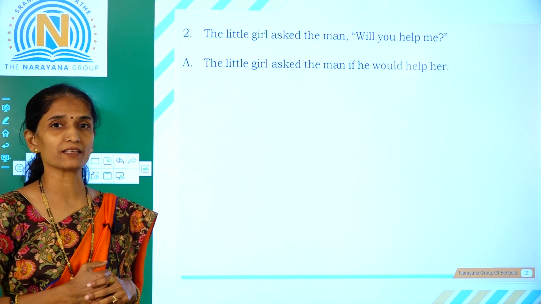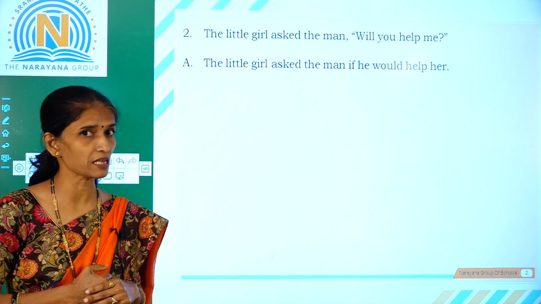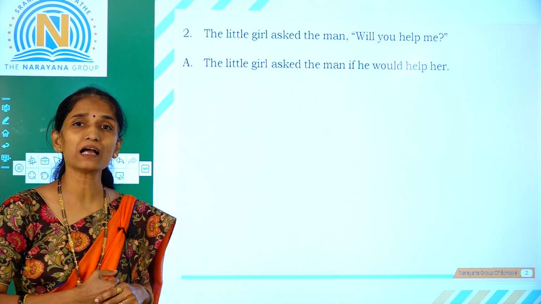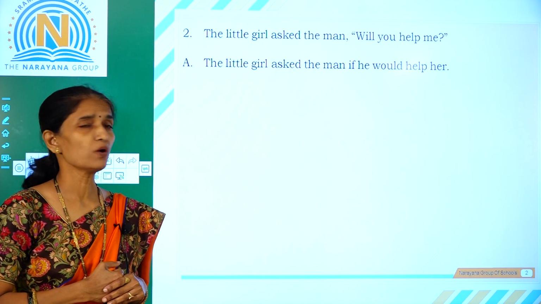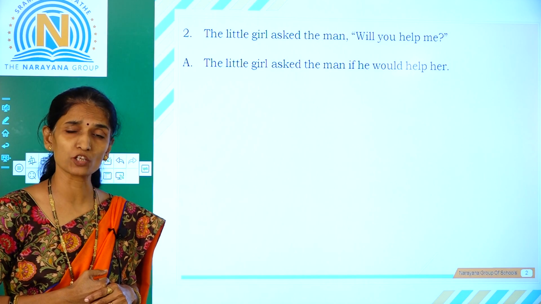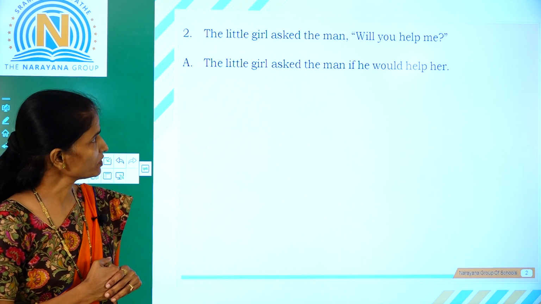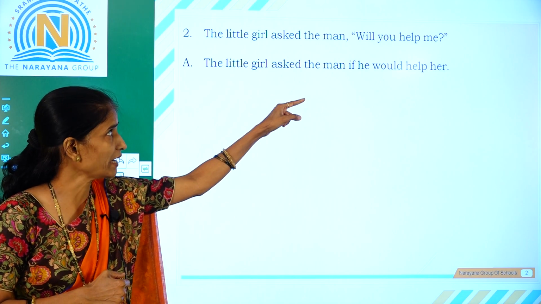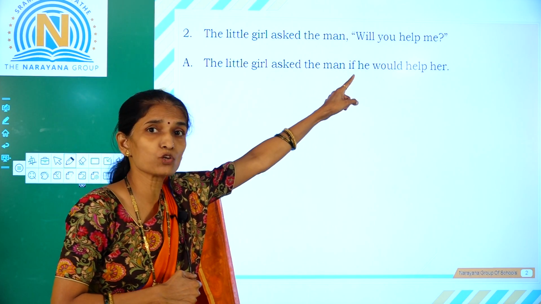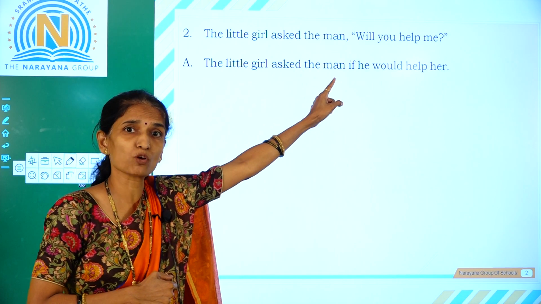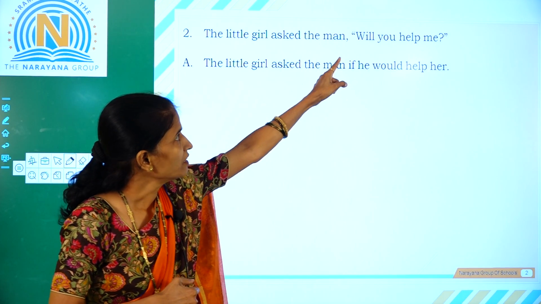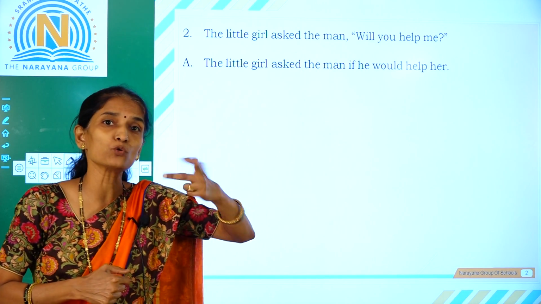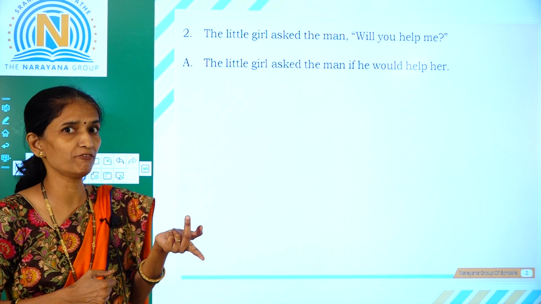Now the next sentence. This next sentence again is a question. The little girl asked the man, "Will you help me?" It's a yes or no type of question. So we change that as, the little girl asked the man. Because it is yes or no type of question, we make use of if or whether. Will you is changed to you will, and we bring will before the verb.